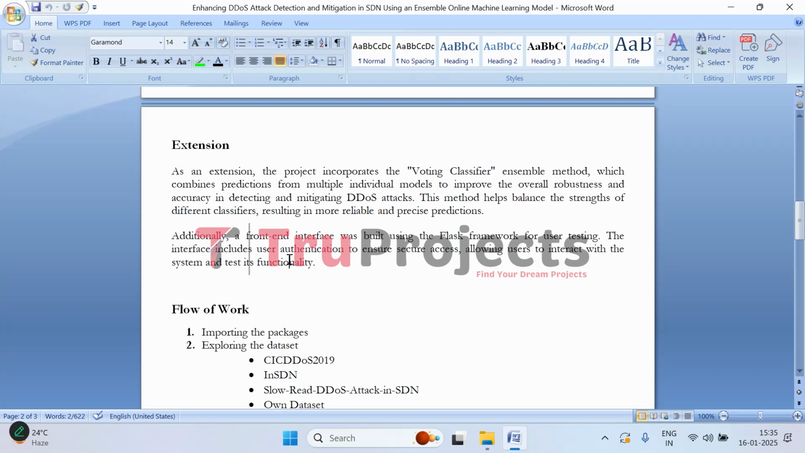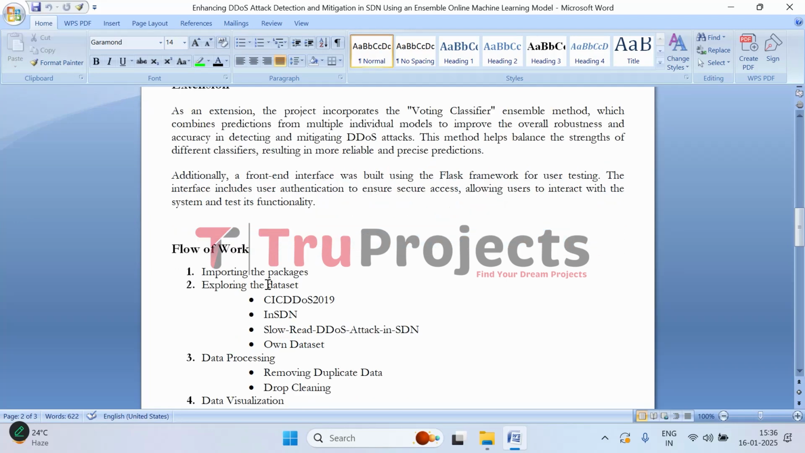produce better results. And the other part is that we have built a front end using the Flask framework to make the system more user friendly and interactive. This interface allows users to test the system, giving them the ability to explore its functionality easily. To ensure secure access, we have incorporated user authentication so only authorized users can interact with the system. This setup not only helps to test the system but also ensures that user data and interactions remain secured throughout the process. So this is all about the extension.